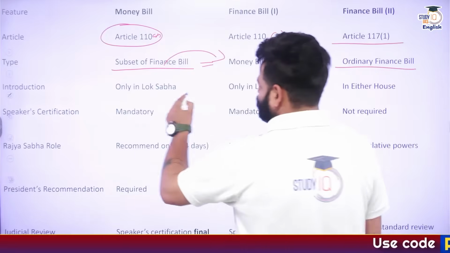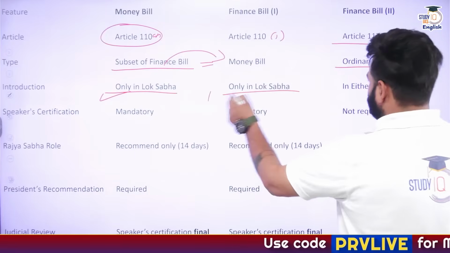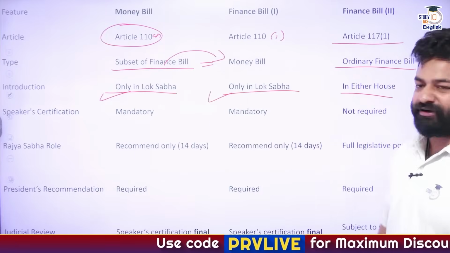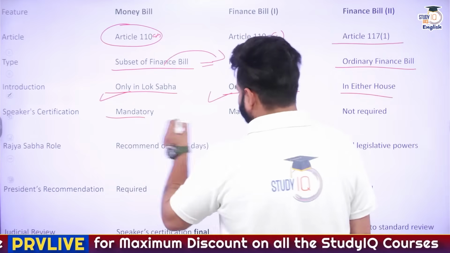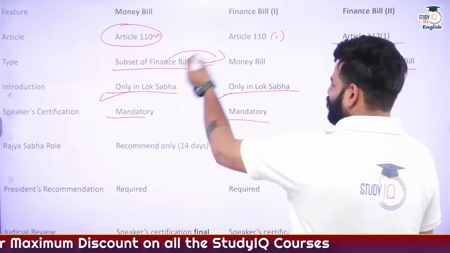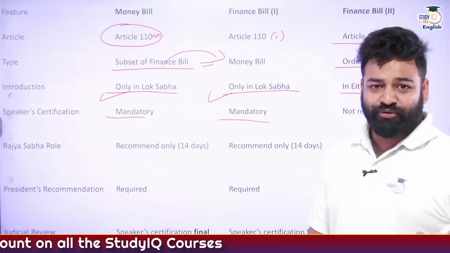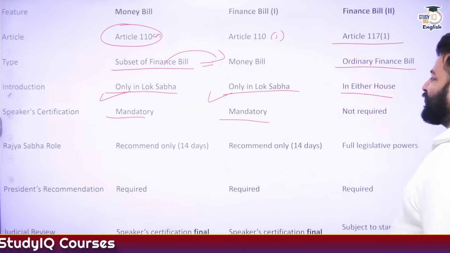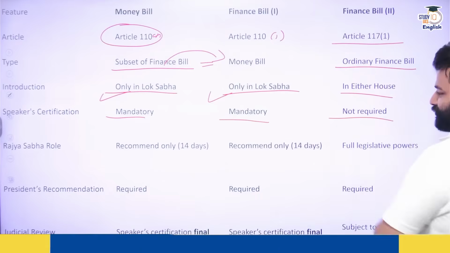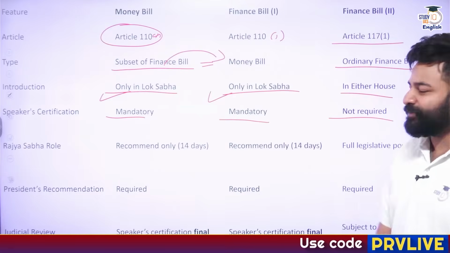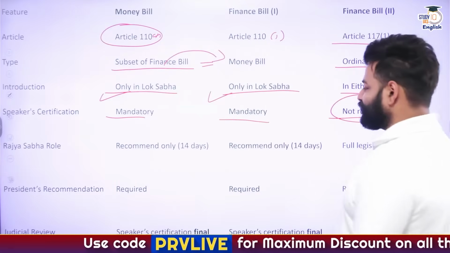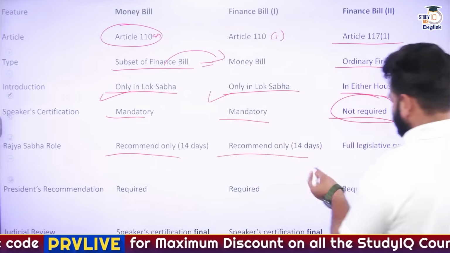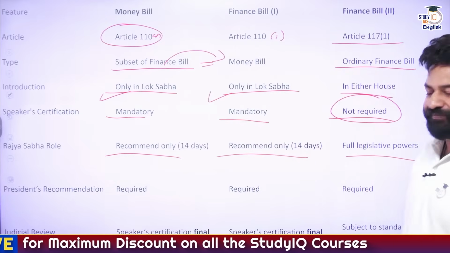Introduction: a money bill can be introduced only in Lok Sabha, while Finance Bill 2 can be introduced in either house, Lok Sabha or Rajya Sabha. Then Speaker's certification is mandatory for a money bill. The Speaker has absolute discretion to decide whether the bill is a money bill or not, right? In the case of Finance Bill 2, it is not required. Then the role of Rajya Sabha: 14 days for a money bill, full legislative powers for Finance Bill 2.